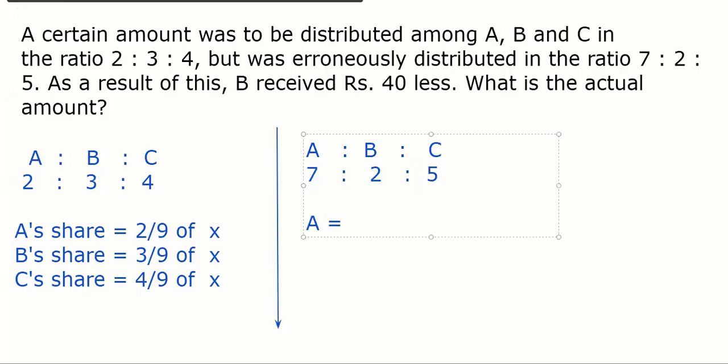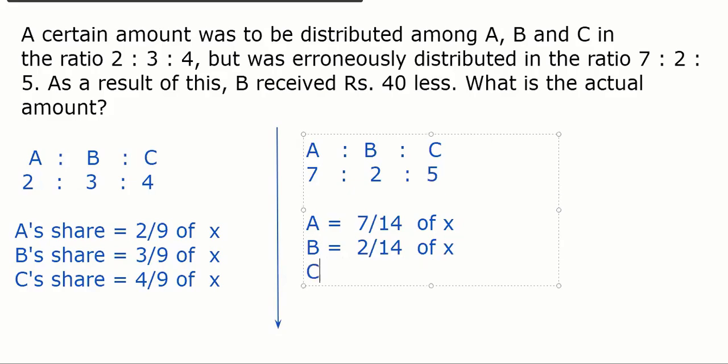A's will be 7 out of how much? 7 out of 14. Correct? Yes, sir. B, what about B? So B 2 by 14. What about C? C 5 upon 14.